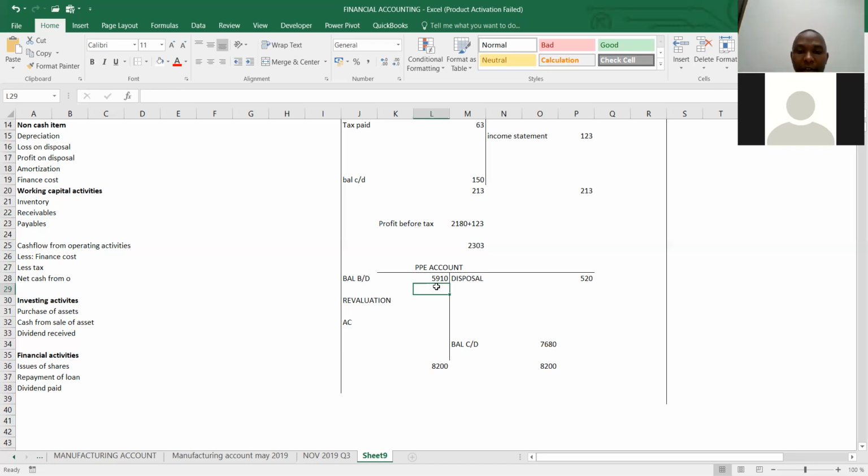So if you have decided to use cost, just dispose up to the end, but if it is the net book value, you use the net book value. Even you can redo the next, you can't redo yesterday's question, opened the PPE using the net book value. Yesterday we did it using the cost, so you can't do it using the net book value. You will get the same figures.